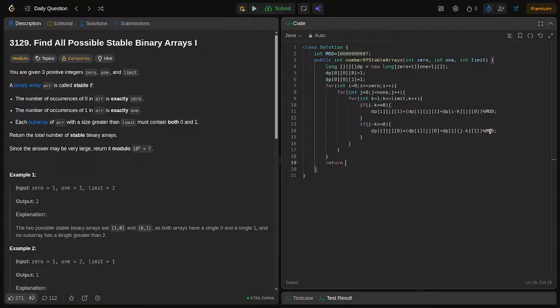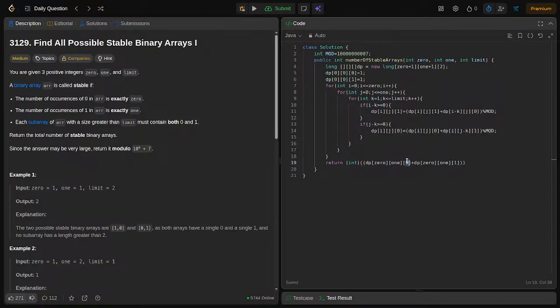We are going to return integer type of dp of our 0 and 1s, first 0, then plus dp of 0 of 1 and then of 1, right.